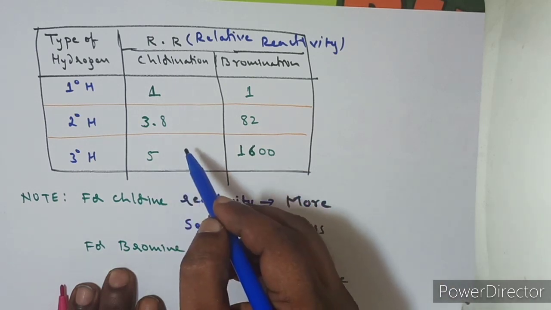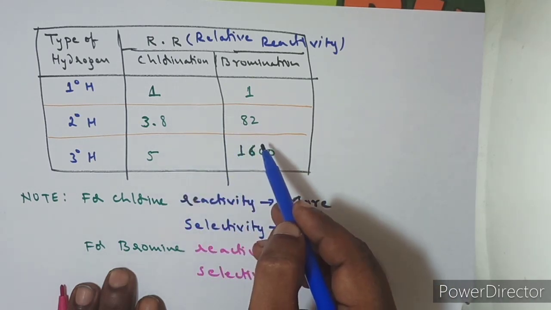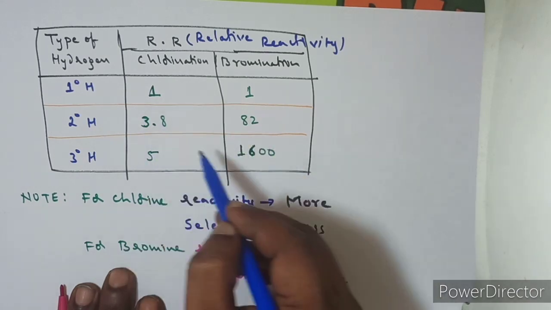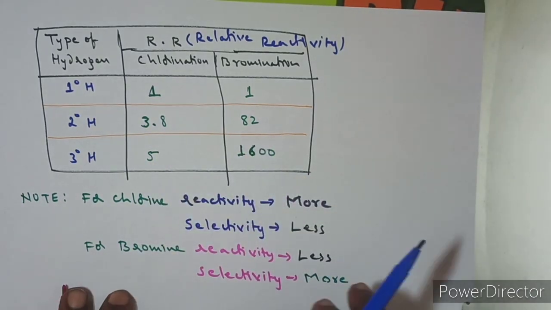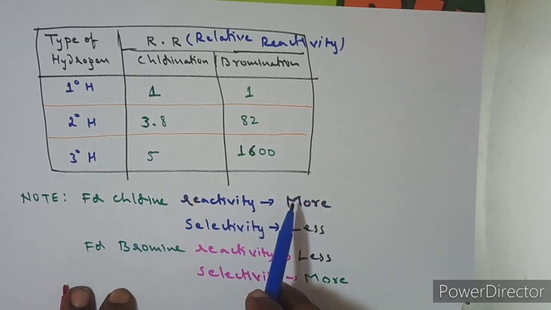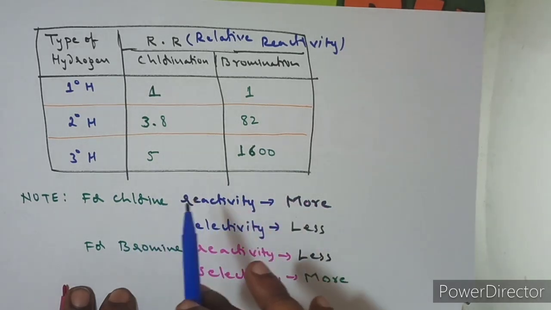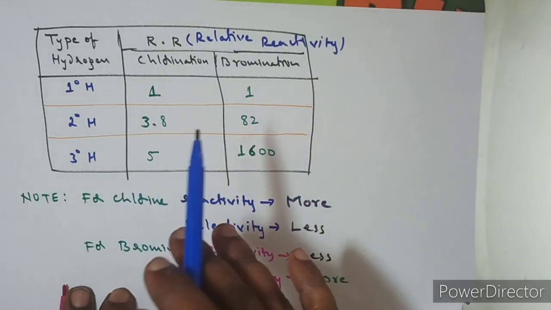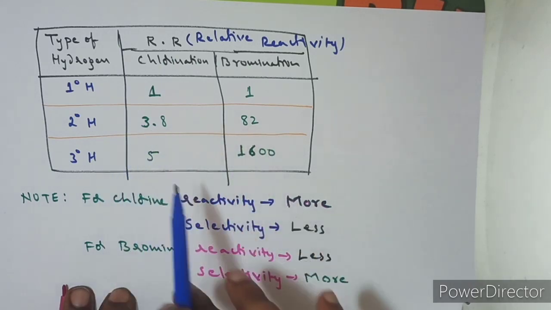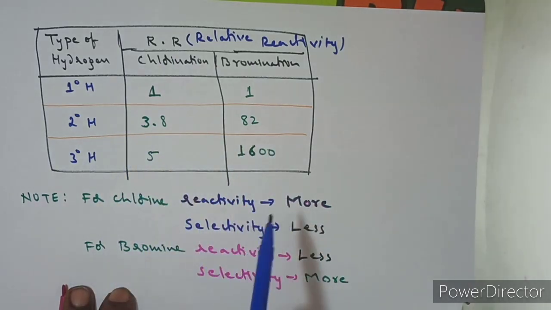But here see, the selective reactivity in bromination is more than in chlorination. So based on this information, what can we conclude? For chlorine, reactivity is more, so it can react in almost equal ratios, not the same, with all the available hydrogens, because its selectivity is less. Whereas for bromine, reactivity is less and selectivity is more.